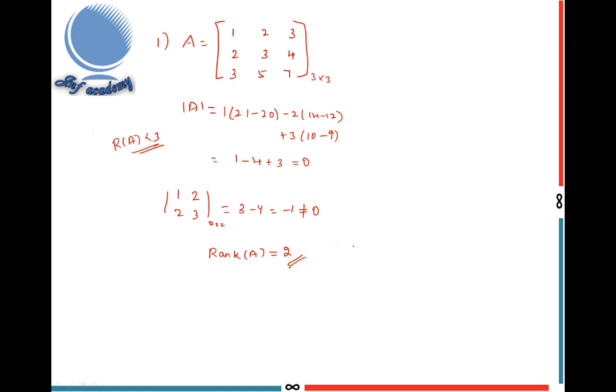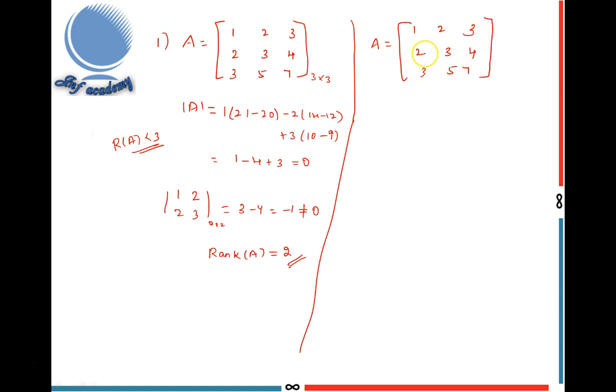This is the procedure to find the rank of a square matrix. Next, I explain another way to find the rank of the same problem. I take the same matrix A equal to 1, 2, 3, 2, 3, 4, 3, 5, 7. Now I reduce this matrix A into row echelon form.